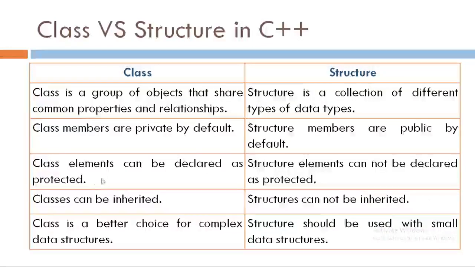Yes, we have three type of access modifiers here: private, public and protected. In structures we cannot use protected access specifier for structure elements. Then the next difference is classes can be inherited, while structures cannot be inherited. Inheritance concept is not available with structures in C++.